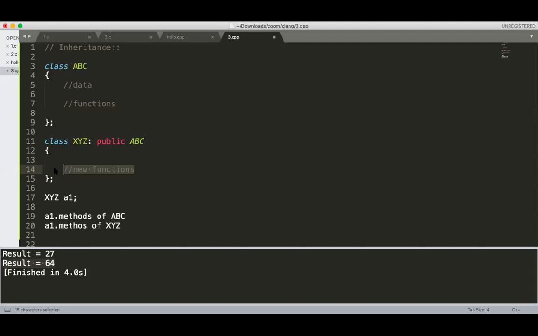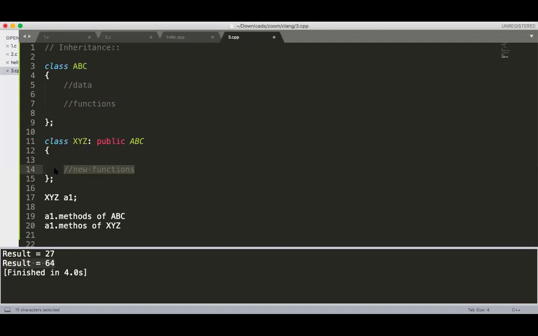Public means anyone can access, so any other object can also access. Using the object, we can call those methods or data. Now the third access specifier is called protected. Protected is very similar to private. It has some part of private and some part of public. So it is half private, half public. Half private means a protected field cannot be accessed by using an object.